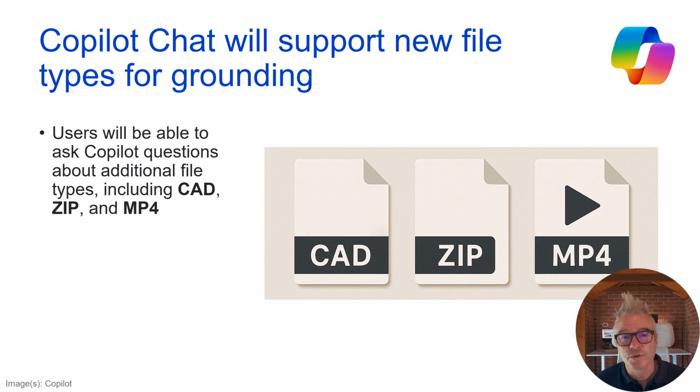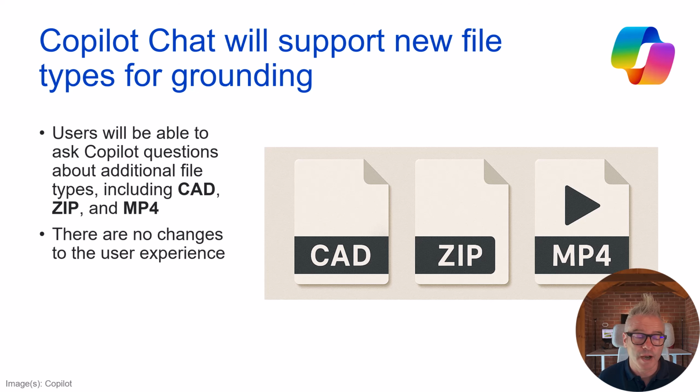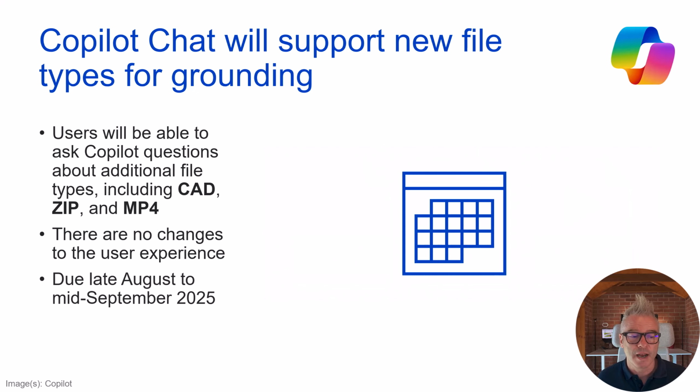Copilot Chat will support new file types for grounding. It just means that you can point your Copilot at CAD files, zip files, and interestingly, MP4 files. I'm looking forward to seeing how that works. Does it need a transcript, or can it just use the video file? I don't know, but I guess we will see late August to mid-September. And as you can see on the screen, there's no change to functionality. It's just that you can look at new file types.